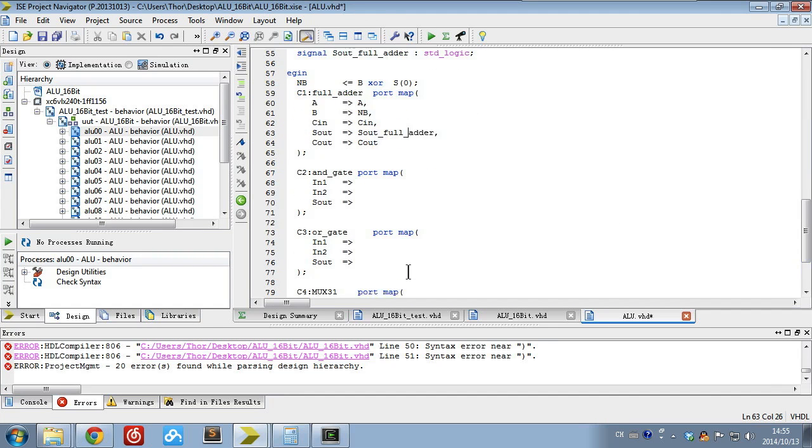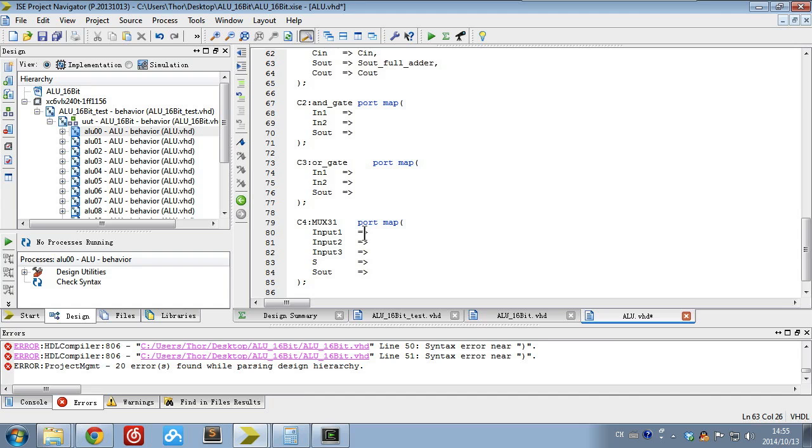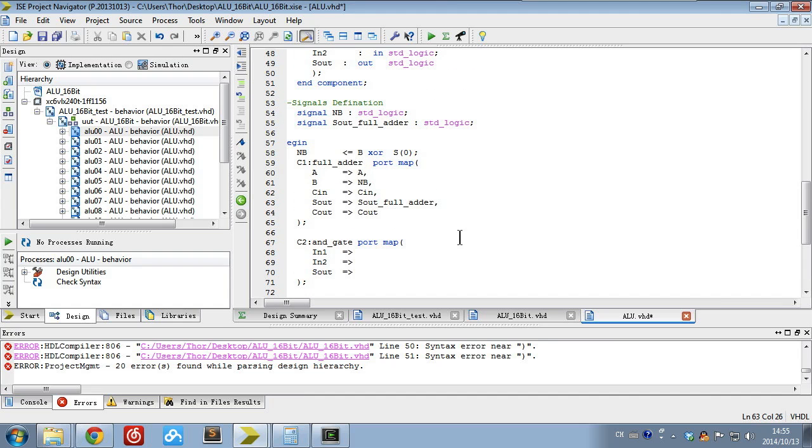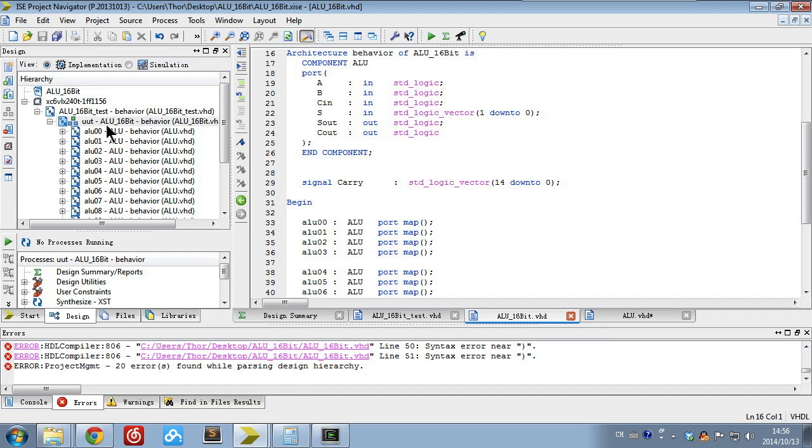Based on the structure, we still have the AND gate, OR gate, and the MUX31. Think about it and fill in the blanks. After you finish this part, the 1-bit ALU is ready to use. Then we can double click the 16-bit ALU. Here is the top module for the 16-bit ALU.